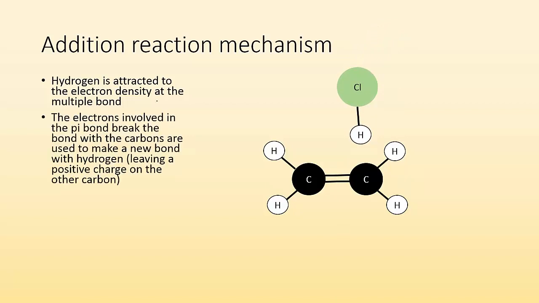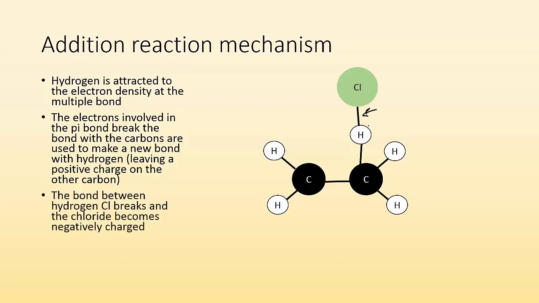Now, the electrons involved in the pi bond break, and they make new bonds with the hydrogen. So, boom, that bond breaks and makes a new bond with hydrogen, and when that happens, the bond that the hydrogen originally had is also going to break. So the bond between the hydrogen and the chlorine breaks, and the chloride becomes negatively charged. So, boom, that happens, and we get a negatively charged chloride ion.